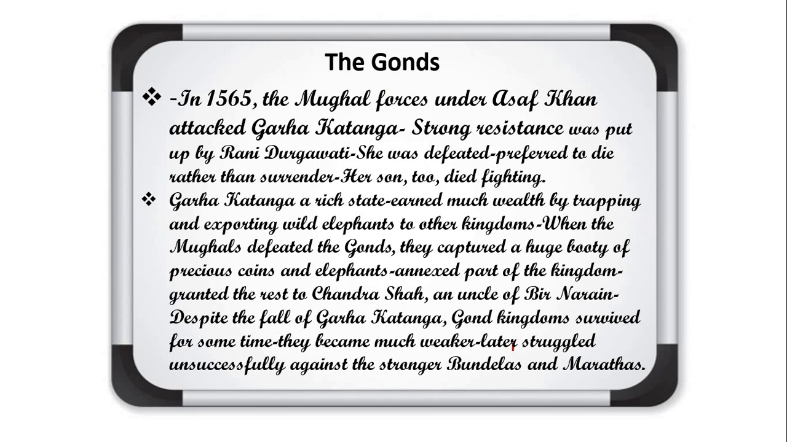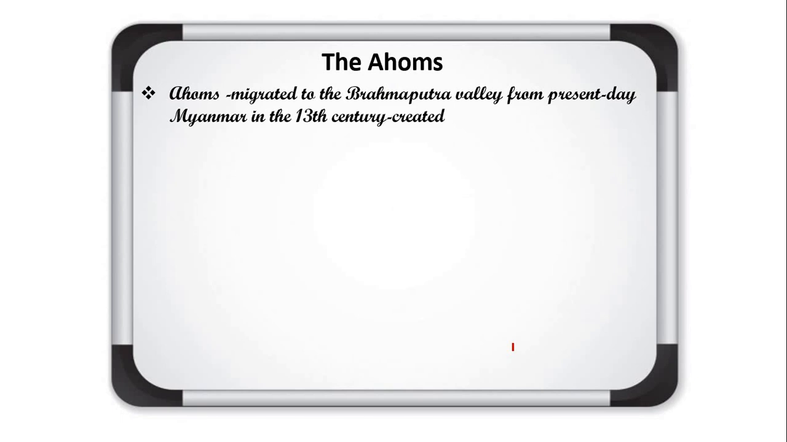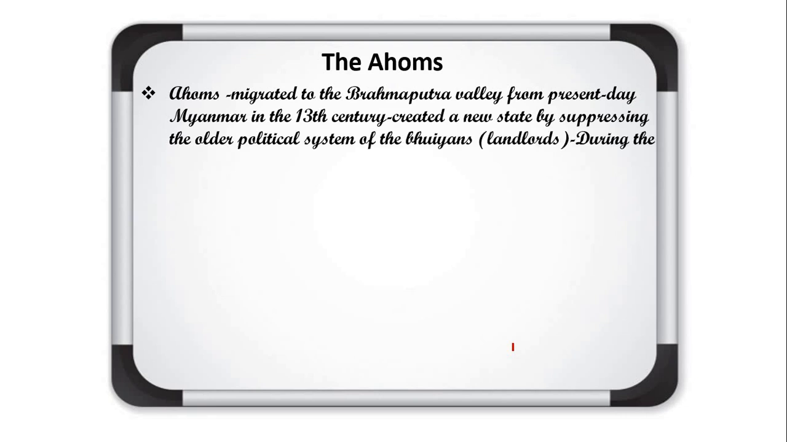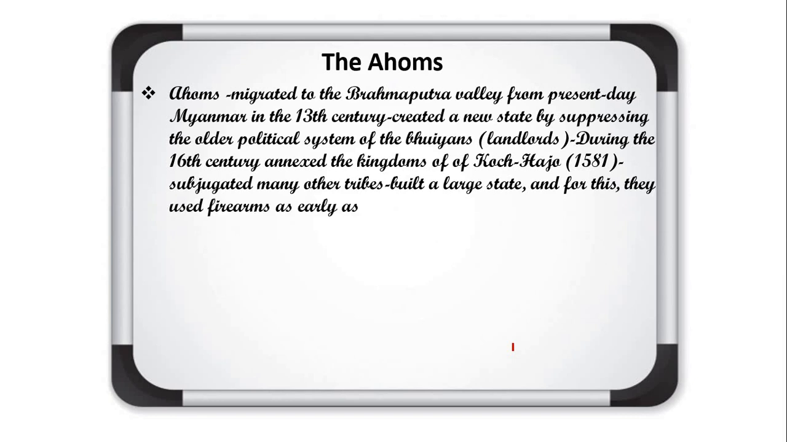Okay. So now we will study the next tribal community, that was the Ahom. The Ahoms migrated to the Brahmaputra valley from present-day Myanmar in the 13th century and created a new state by suppressing the older political systems of the Bhuyan landlords. During the 16th century they annexed the kingdoms of Koch Hajo in 1581, subjugated many other tribes, built a large state, and for this they used firearms as early as the 1530s. So now listen about the Ahom communities.